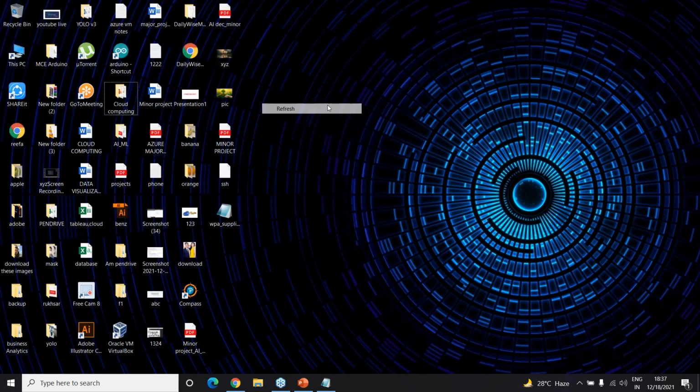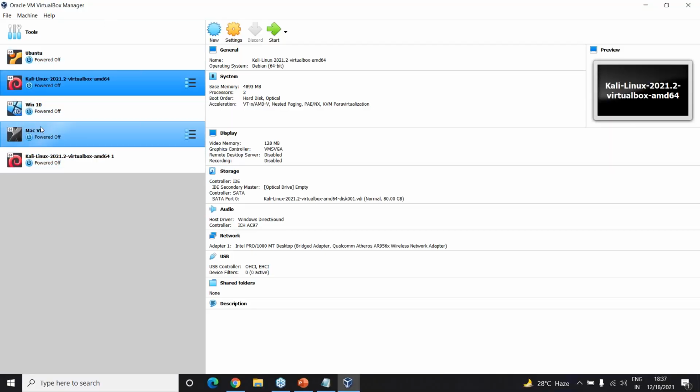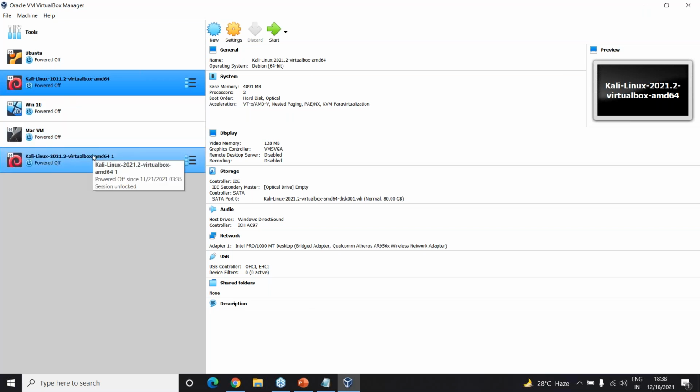And once you have this, you will not have all of these options like Ubuntu, Kali, Win 10, and Mac. For you, it's going to be blank, right? So you will have to update or create one new virtual machine. In this, we are now going to add Kali Linux as our virtual machine. So I will just click on this option.